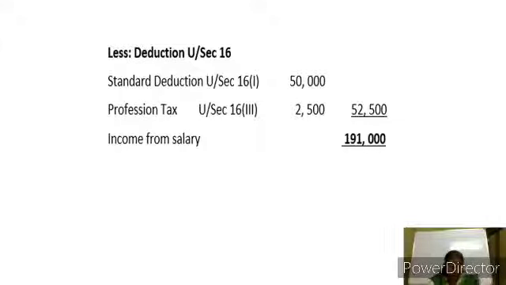If we deduct it from the gross salary, we get the income from salary of 1,91,000. Okay, students, in my today's class you have understood the various working notes on the salary and how the income from salary will be computed for the 15 marks. In my next class, we shall see another problem with some more tough adjustments.